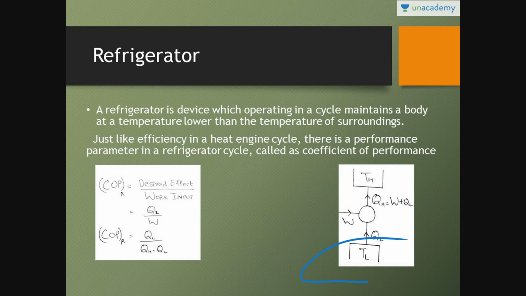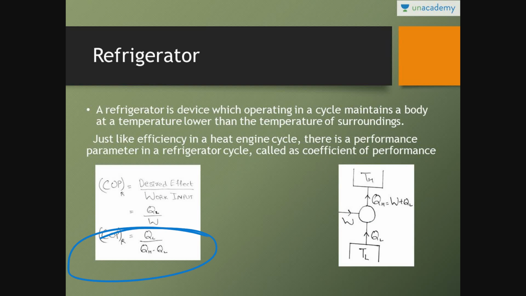So this is the desired effect. We have to extract heat from this thermal energy reservoir and give it at higher temperature. So the desired effect is QL and the work input is equal to W. So COP is equal to desired effect, which is QL, upon work input, W. QL upon W. And W is QH minus QL.